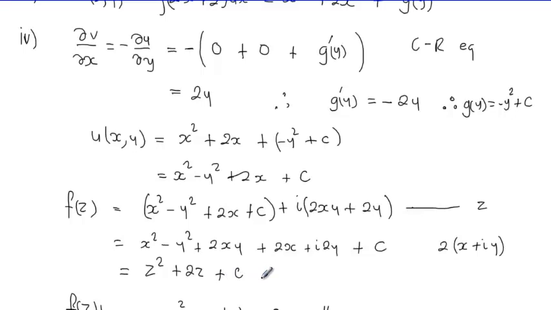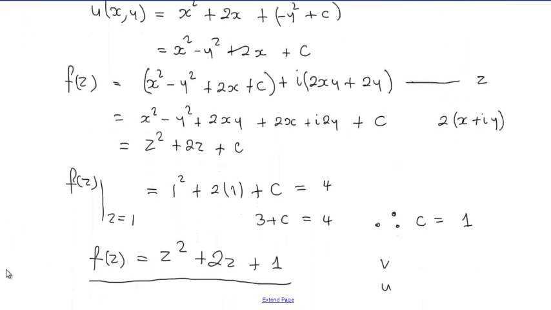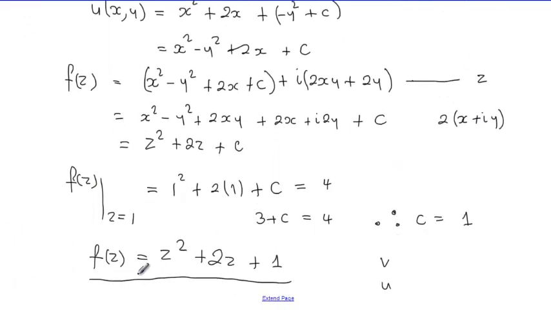What is important is to know these kinds of manipulations in order to be able to push forward to get your final expression of f of z in terms of z instead of in terms of x and y. Otherwise, I think with this example, and looking at examples given in your text, you can now be able to tackle this kind of problem. For now, thank you for listening.